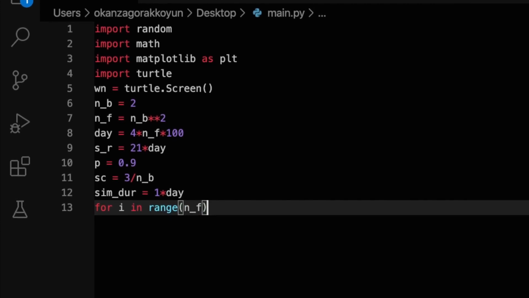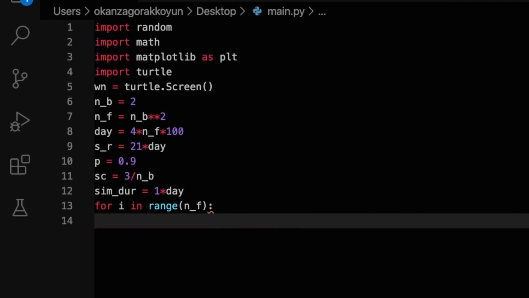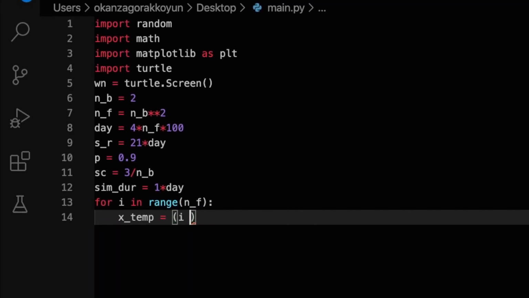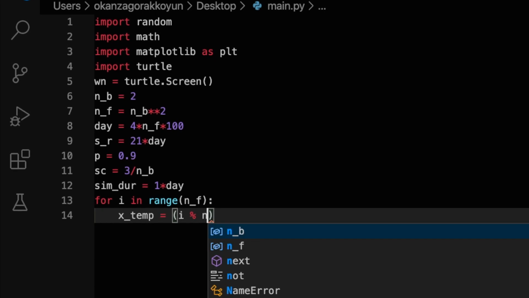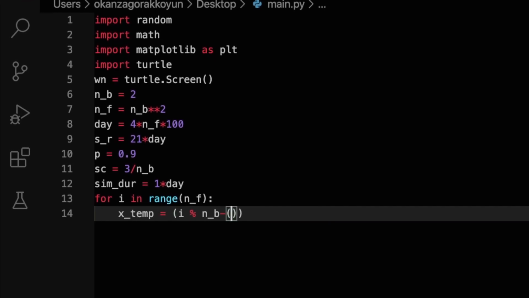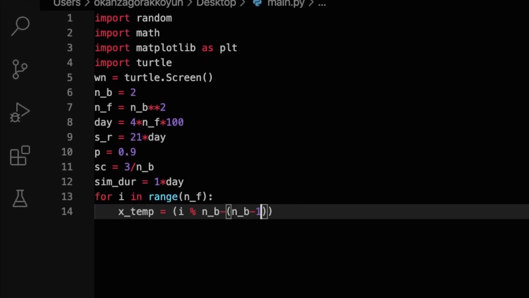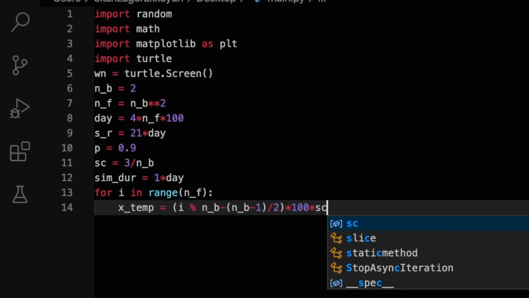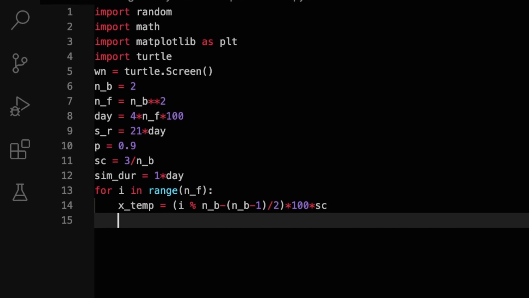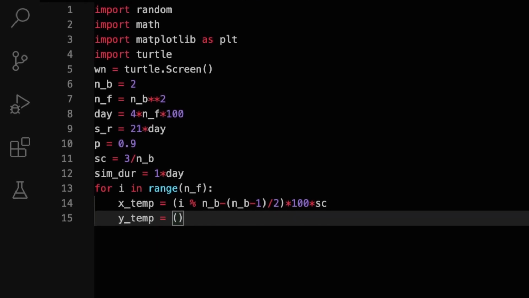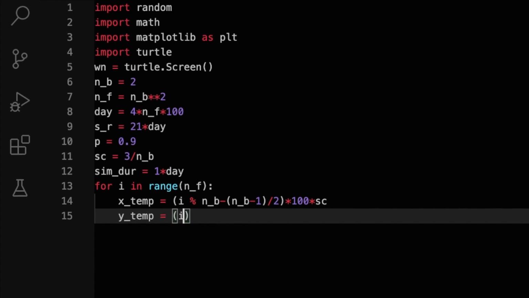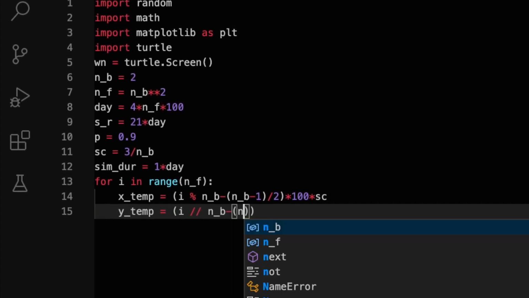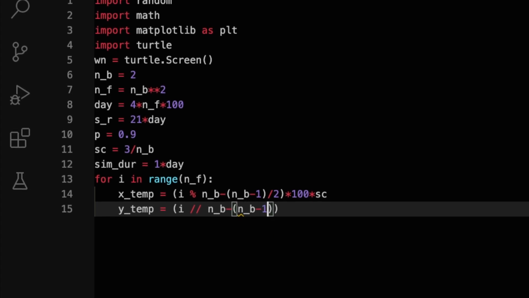I will set this as a low value so that the simulation will work quickly when we eventually run it. The day variable will tell our simulation how many iterations it has to do for a day-night cycle to be completed. Let's say each family has 4 people and each of these 4 people need 100 iterations to be simulated. This is so that the more people we have in our simulation, we will not have to go through a smaller proportion of these people.